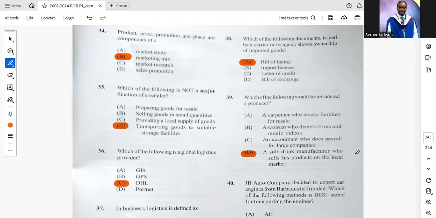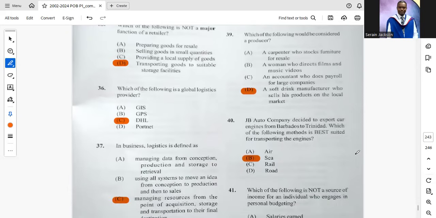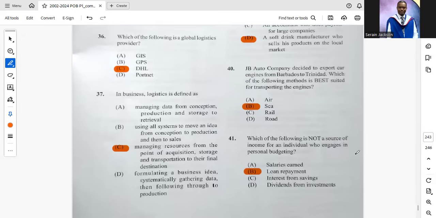39. Which of the following will be considered a producer? D, a soft drink manufacturer who sells his products to the local market. 40. JB Auto Company decided to export car engine from Barbados to Trinidad. Which of the following methods is best suited for transporting the engine? B, which is C, right? Yeah, that one is tricky.